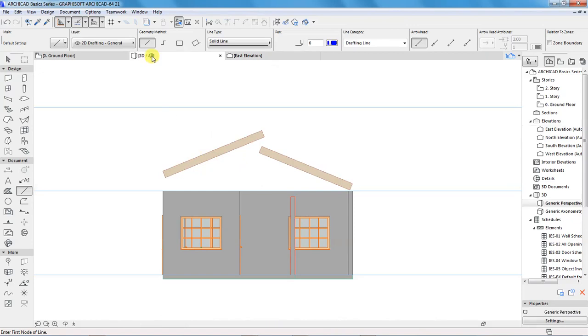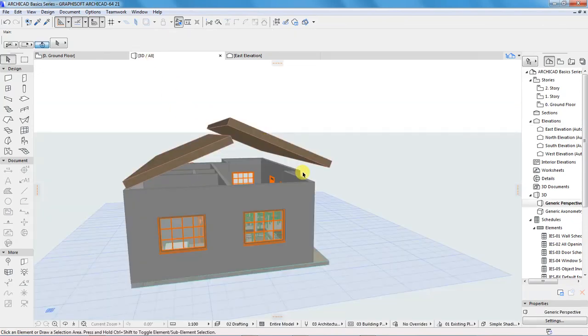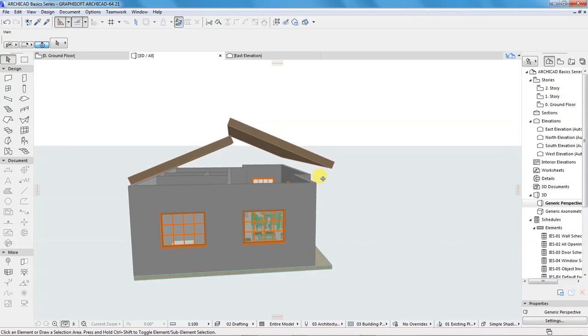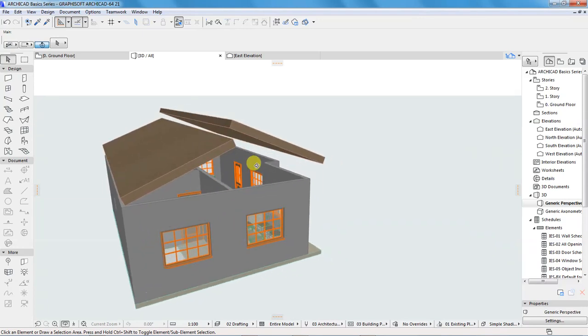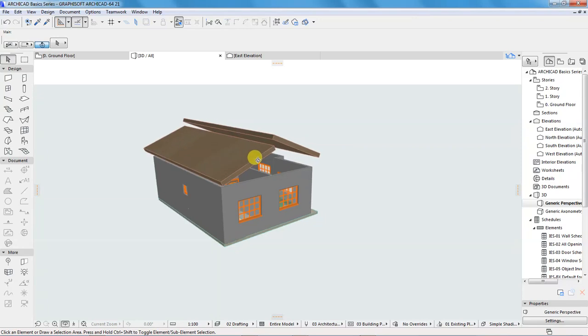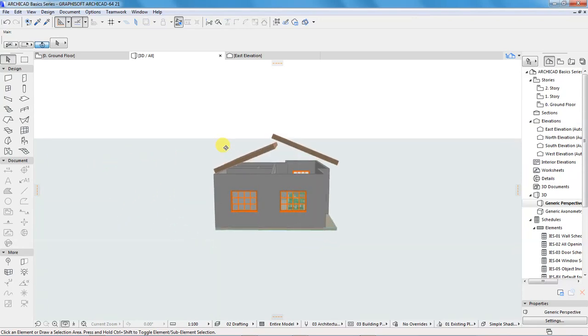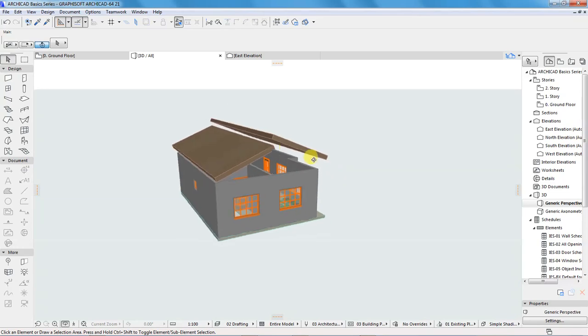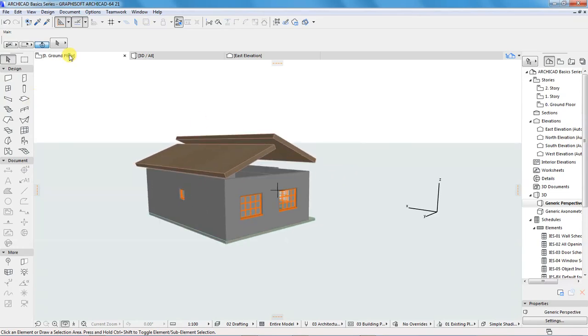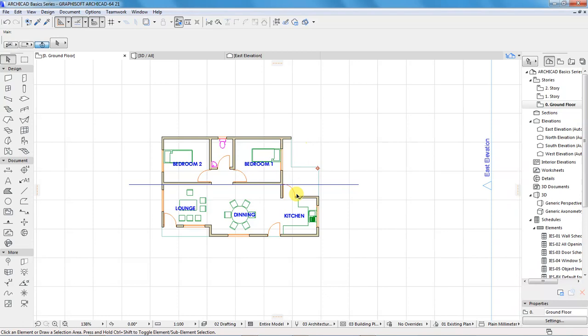So if you go back to view the 3D elements, this is how the roof looks. I want us to go back and do some customizations. Go back to the ground floor and extend.